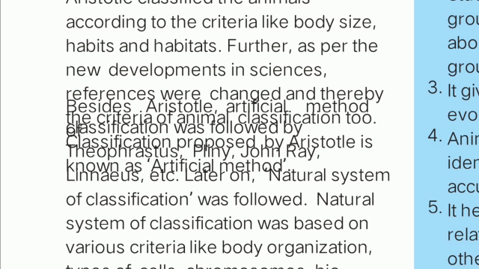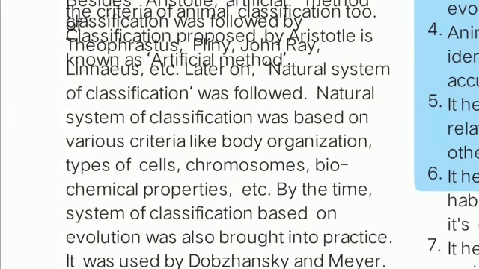But later on, slowly, a new method of classification came into existence, that was the natural system of classification. First the artificial system of classification was there, and later on the natural system was followed. According to the natural system of classification, it is based on criteria like body organization, types of cell, chromosomes, biochemical properties, etc. Why was the first method artificial?